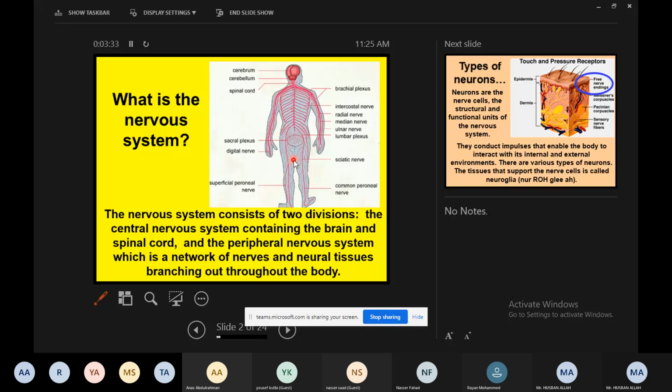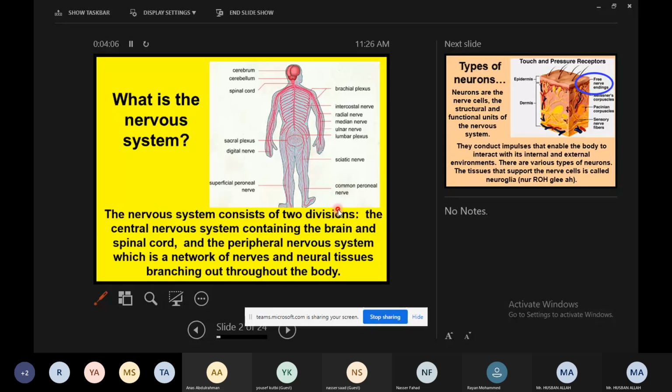The nervous system consists of two divisions. The central nervous system, containing the brain and the spinal cord, and the peripheral nervous system, which is a network of nerves and neural tissue branching out throughout the body. If you look at the nervous system, the first lesson which we will study is the neuron, the unit of the nervous system, the function of the neuron, all these things. The second lesson we have is the types of the nervous system. So we have two divisions.